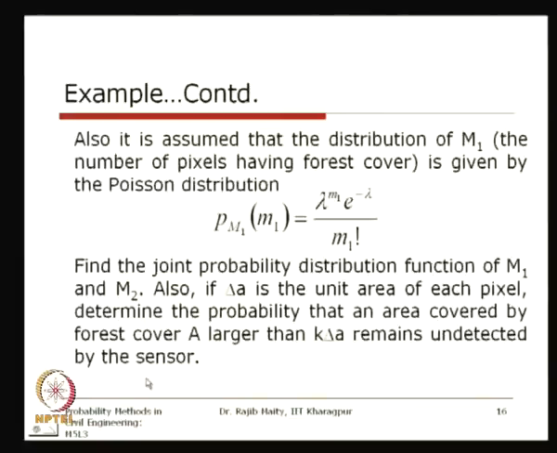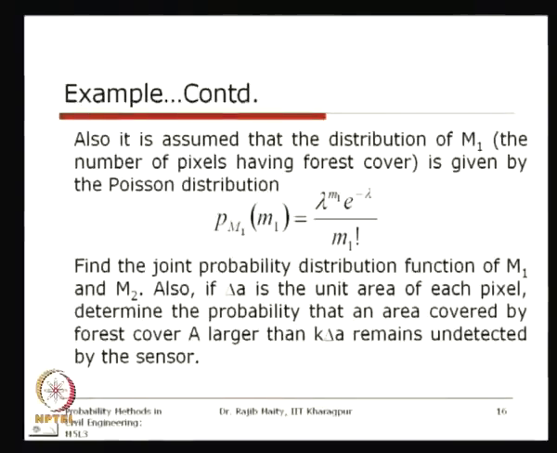Now for M1, how many pixels are actually covered by forest for a given area, irrespective of how many will be detected, is equivalent to the marginal distribution.